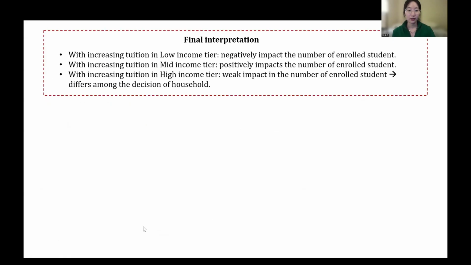Lastly, putting all the results together, we conclude that tuition influences enrollment, but the relationship differs meaningfully by income tier. For low-income households, tuition brings a negative effect, where higher tuition leads to fewer students enrolling. For mid-income households, tuition has a positive effect, where higher tuition corresponds to more students enrolling, and high-income tuition has a weak or inconsistent effect, likely because the households are less price sensitive. So that was all for my research question.